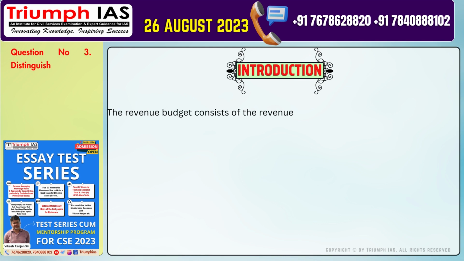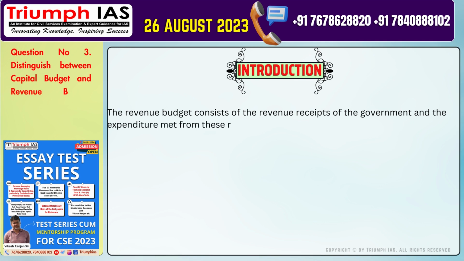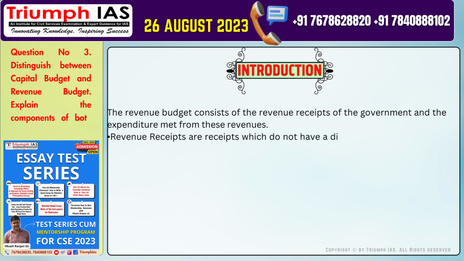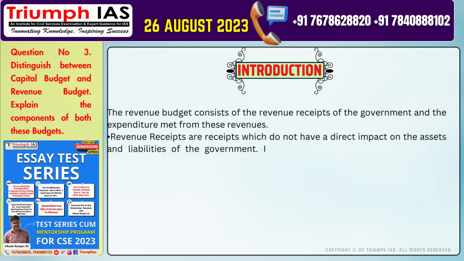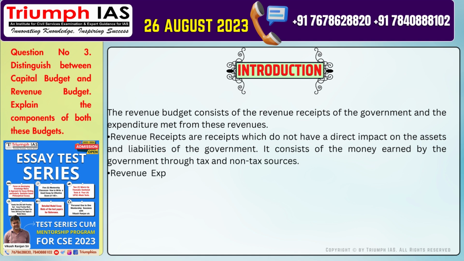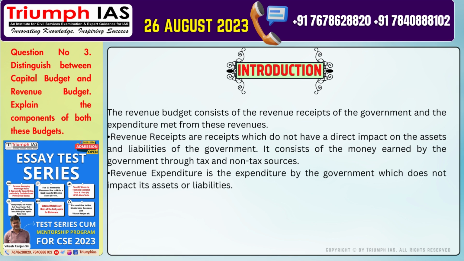The revenue budget consists of the revenue receipts of the government and the expenditure met from these revenues. Number 1. Revenue receipts are receipts which do not have a direct impact on the assets and liabilities of the government. It consists of the money earned by the government through tax and non-tax sources. Number 2. Revenue expenditure is the expenditure by the government which does not impact its assets or liabilities. This includes salaries, interest payments, pension, etc.